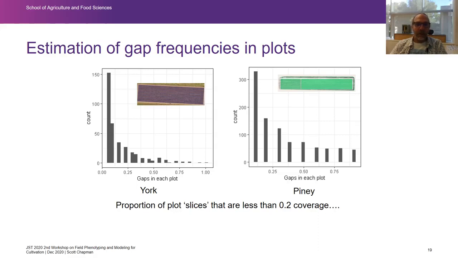So we've got 150 of these types of gaps that are less than 0.1, and that was out of 1,600 plots. So about 10% of the plots had less than 0.1, and if you look at less than 0.2, there was almost 15% of the plots that had this poor coverage.